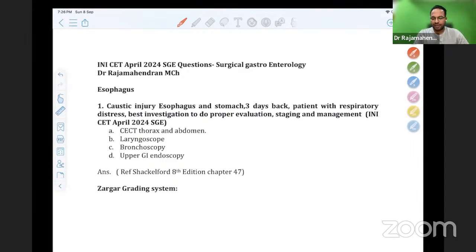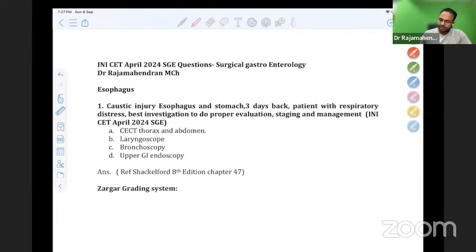The difficult thing to recall we always have is to recall the surgical gastro questions from AIIMS, because the first important difficulty we face every time is to collect the questions. To collect the 80 questions is always a tough task for us. Very few students give the questions of what they do in the exam. And second important is to find out the references and go through the exact choices, which takes so much time. So that is the reason for the delay. And also we used to do the recalls just 1 to 2 months before.